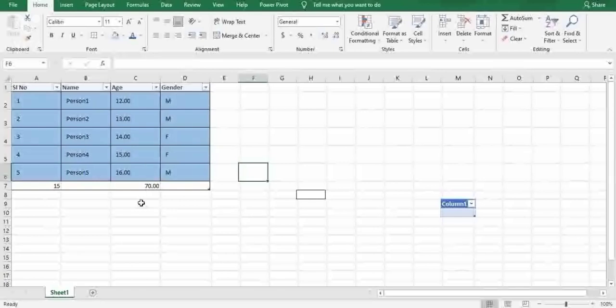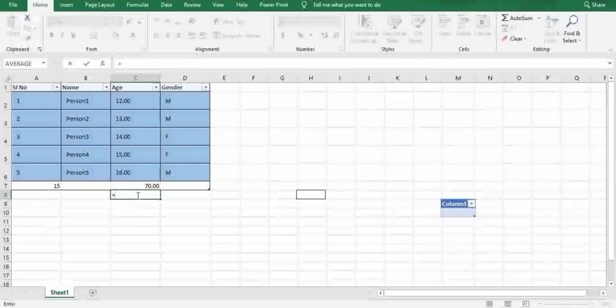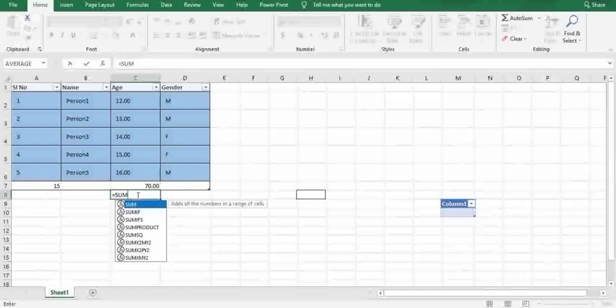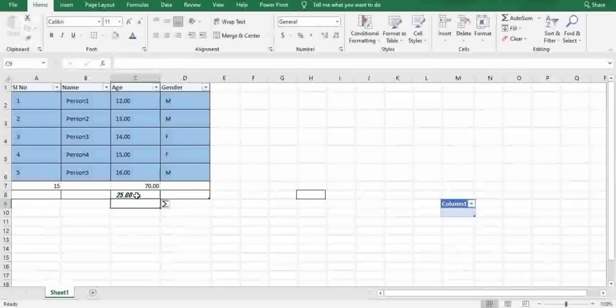And there is also another way. Friends, I'll just click on this particular cell and type equals sum, followed by 12 and 13. When I press enter, let us see what happens. Friends, you can clearly see these two and this one are added.